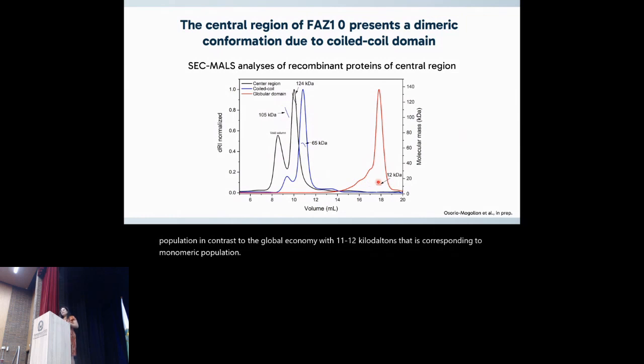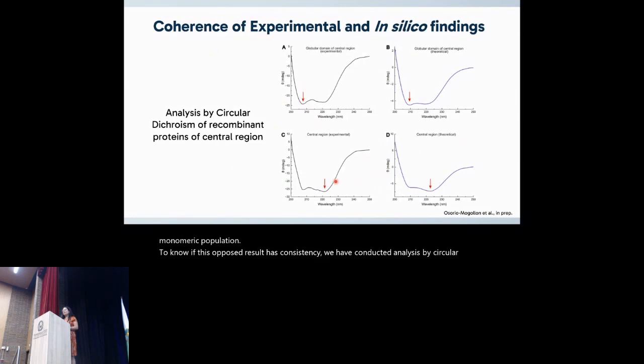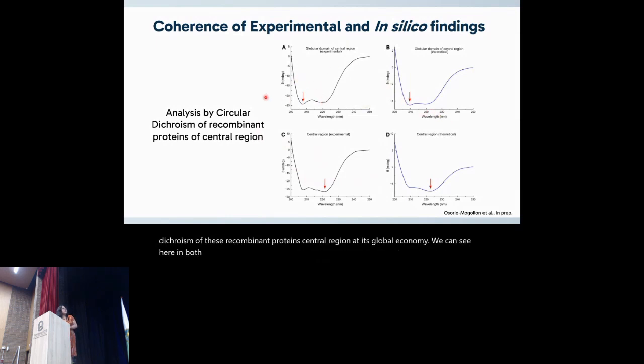To know if both results are consistent, we have conducted analysis by circular dichroism of these recombinant proteins, the central region and its globular domain. We can see here in both experimental and theoretical results the same minimal value at approximately 208 nanometers in the case of the globular domain.